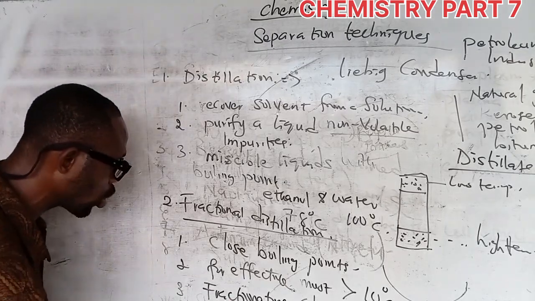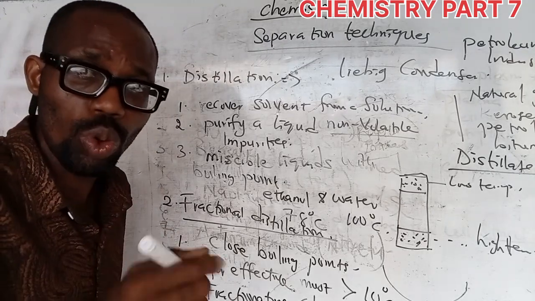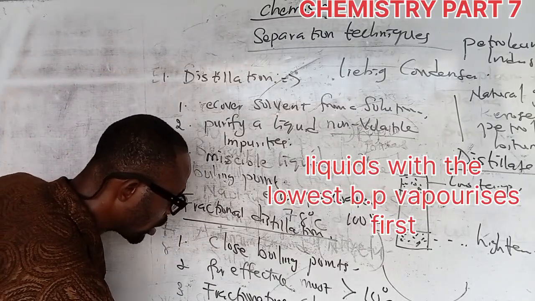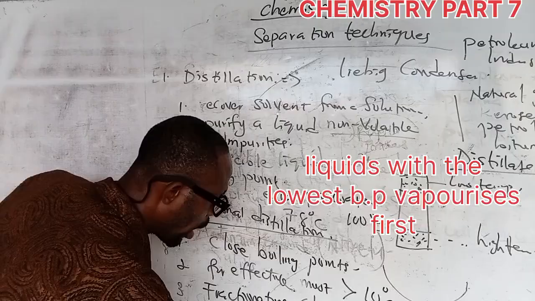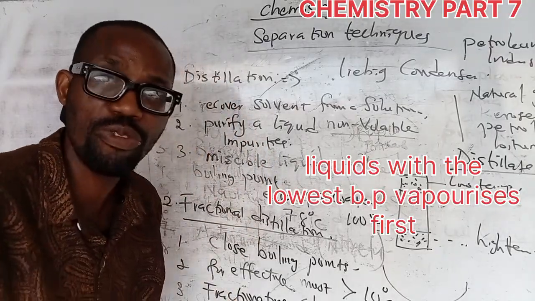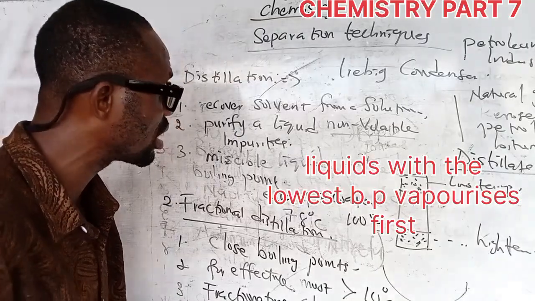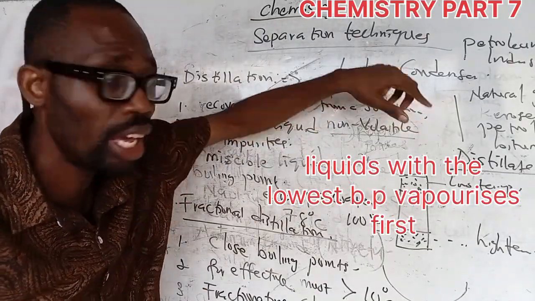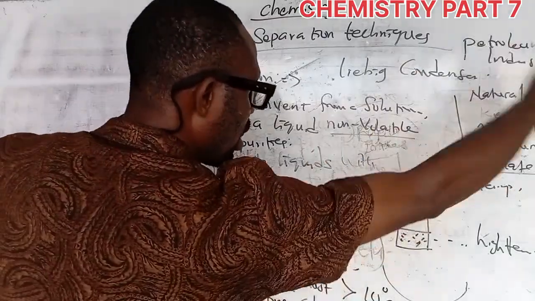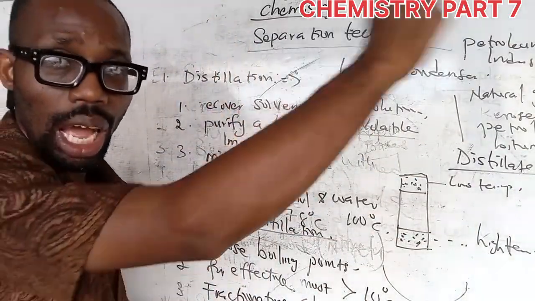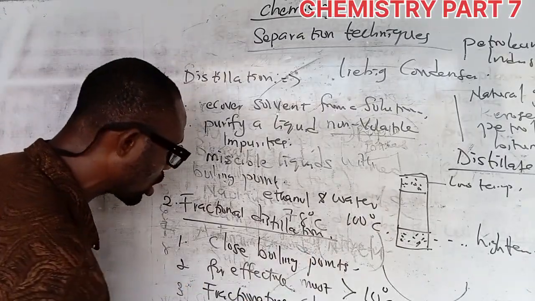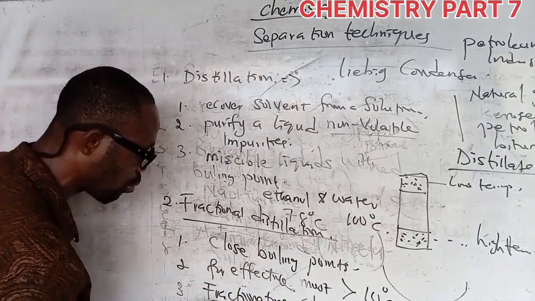And number four, I also stated that the liquids with the lowest boiling point, I'll just put BP as boiling point, will vaporize first, leaving the distillation flask, going straight into the fractionating column where the actual separation takes place. And then from there, they can move to the Liebig condenser, and then they will condense separately as the case may be. So the fractionating column gives the major difference.